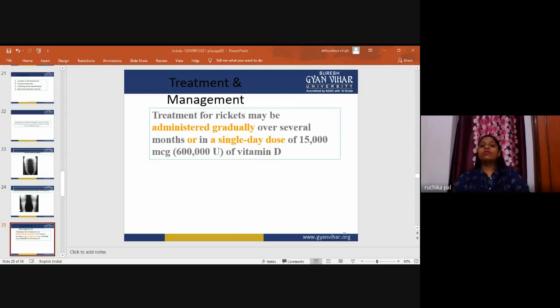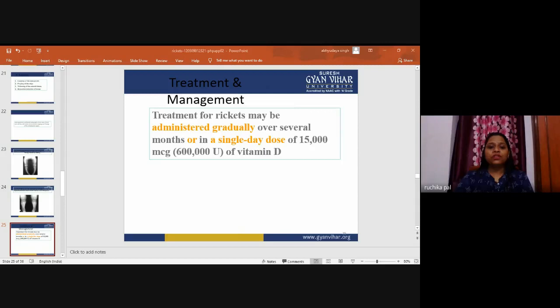Now, in cases where the child responds to vitamin D therapy, a maintenance dose of 400 international units of vitamin D is given per day. If there is no response even after the second dose, a diagnosis of refractory rickets is made. Such patients are evaluated in detail by a multi-specialty team of nephrologist, endocrinologist, and physician. So this is about the medical treatment.